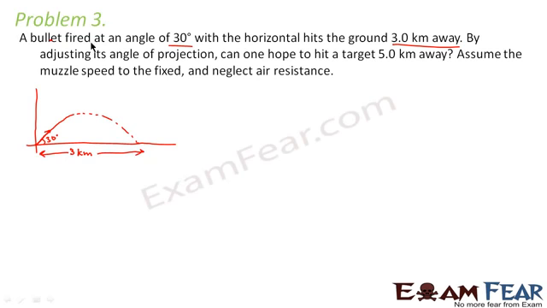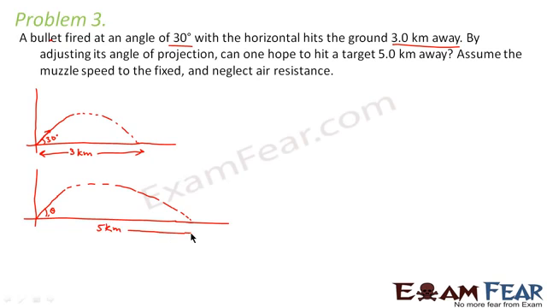Now the question says that by adjusting its angle of projection, so which is the angle of projection? This angle, right? So by adjusting this angle, can one hope to hit a target 5 kilometers away? That means, if you change its angle to some angle, say theta, then this bullet should hit the ground at a distance of 5 kilometers from the origin.